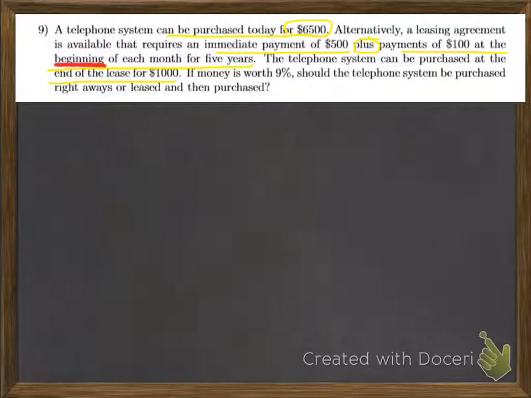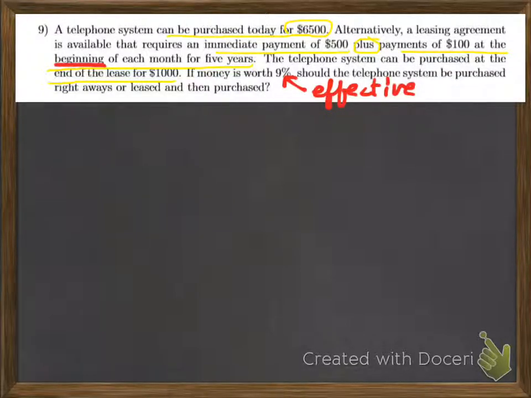If money is worth 9%, and we assume that that is 9% effective, which means it's compounded annually. Effective means compounded annually, and so we always assume it's compounded annually unless we're told otherwise. Should the telephone system be purchased right away or leased and then purchased? Well, I'm going to compare the two options.